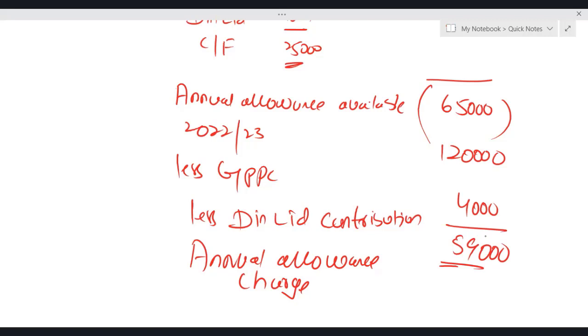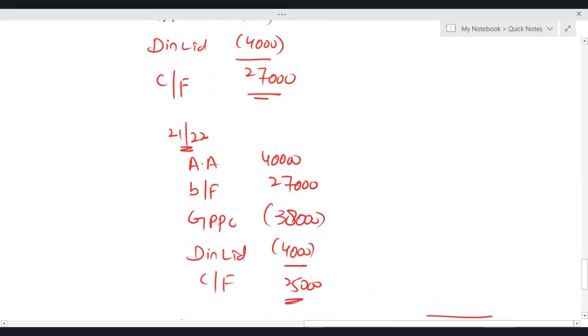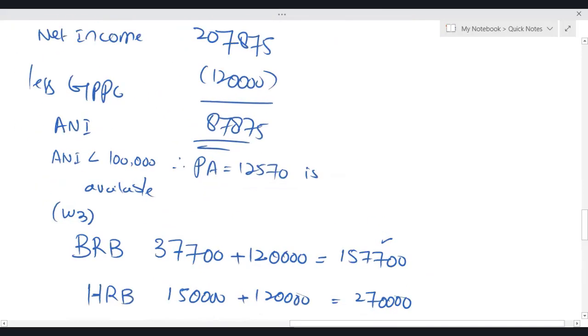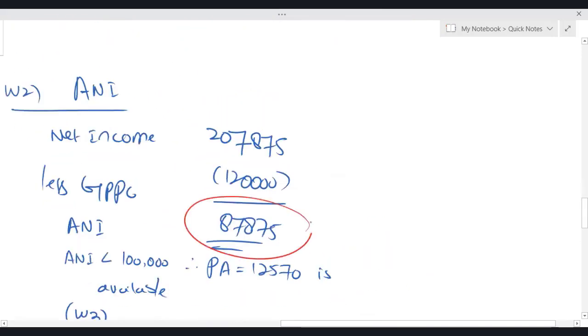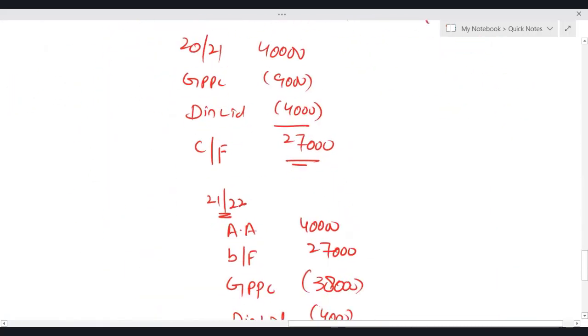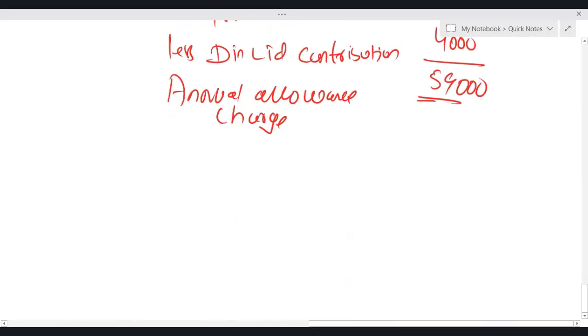So your threshold income must be more than 200,000, and your adjusted total income must be more than 240,000. But first you need to check the threshold income. Since there is no difference between threshold income and adjusted net income, look at this. You can see that your adjusted net income, another name for threshold income, is far less than 200,000. That is why the annual allowance 40,000 limit will not be reduced.